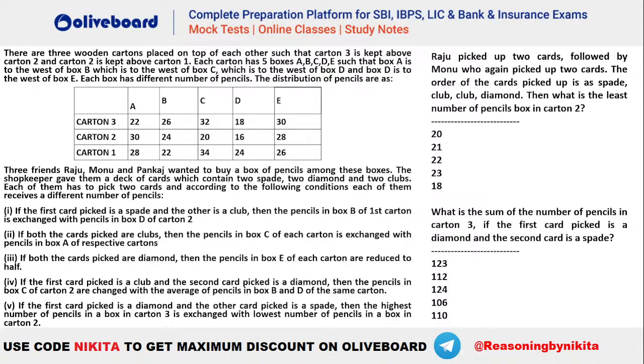You just have to see which rule will be applicable here and then do whatever is written in there. You can see a particular table has been given and there are people who are picking the cards. Then there are 5 rules associated with which card is being picked, whether you are picking a club, a spade, a diamond or a heart. Depending on that, you have to see which rule will be applicable, and then apply that rule to the given table. Let's see.